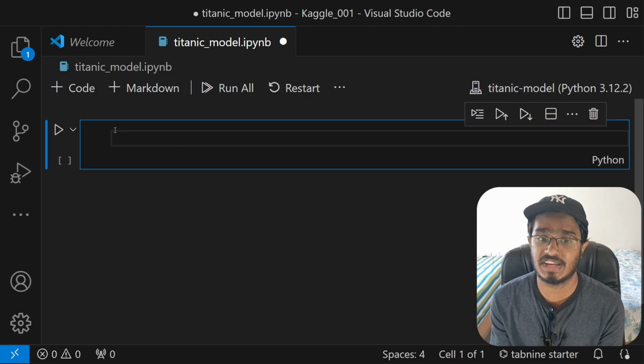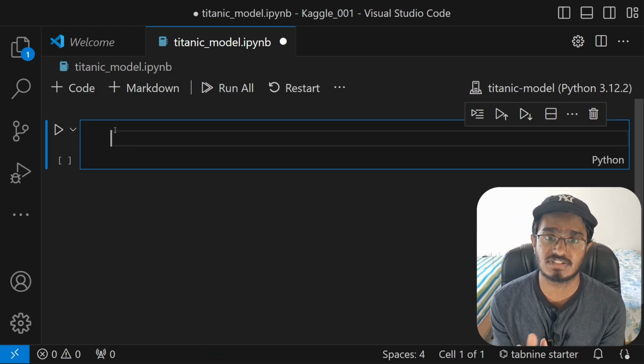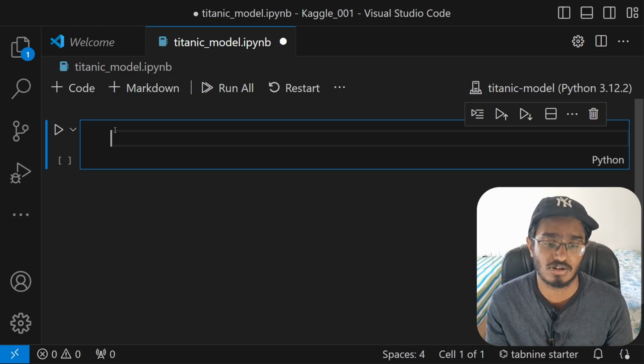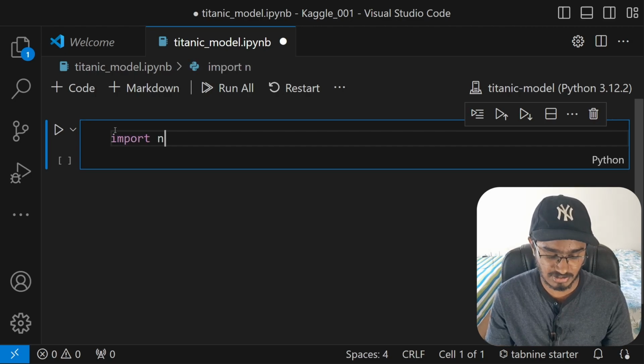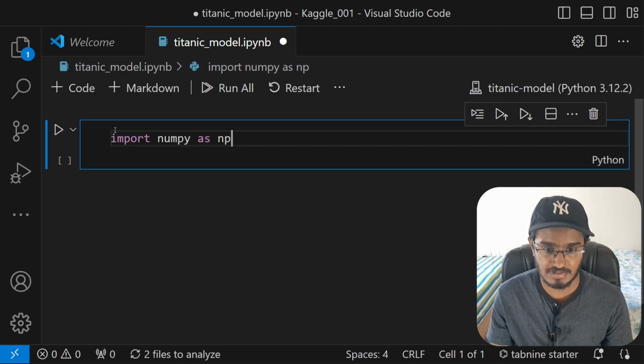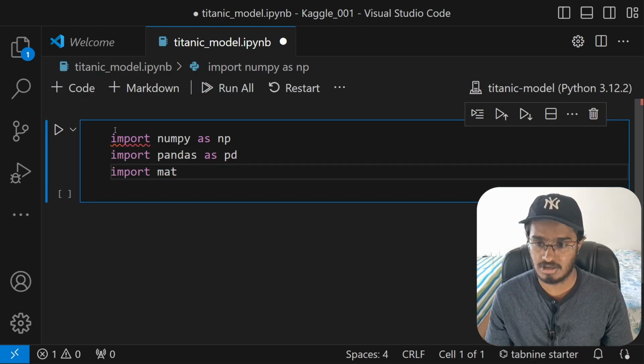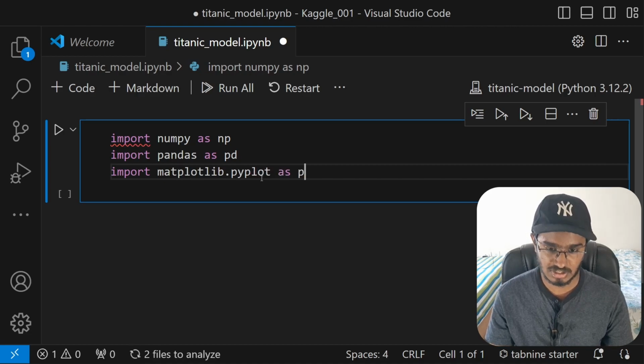So initially, we will be needing pandas, numpy, and matplotlib. So make sure that you have it installed. And all of the others I will tell you when we get there. So first, you just have to make sure that you have pandas, numpy, and matplotlib installed. I already have it installed. I'm just going to type in import numpy as np, standard, and I'm also going to import pandas as pd, and then I will also import matplotlib as plt.